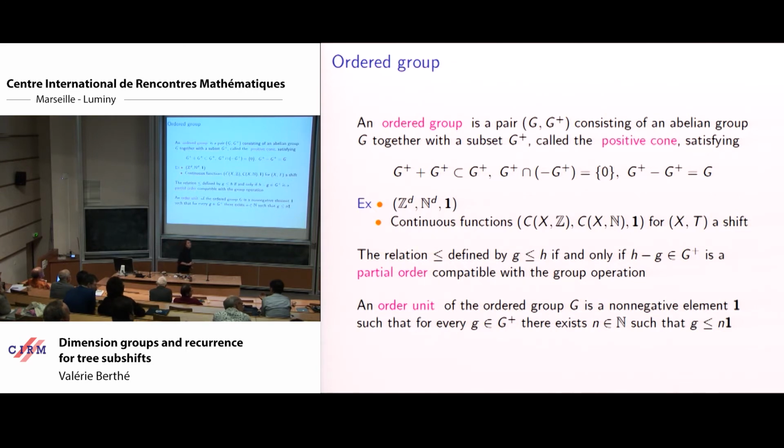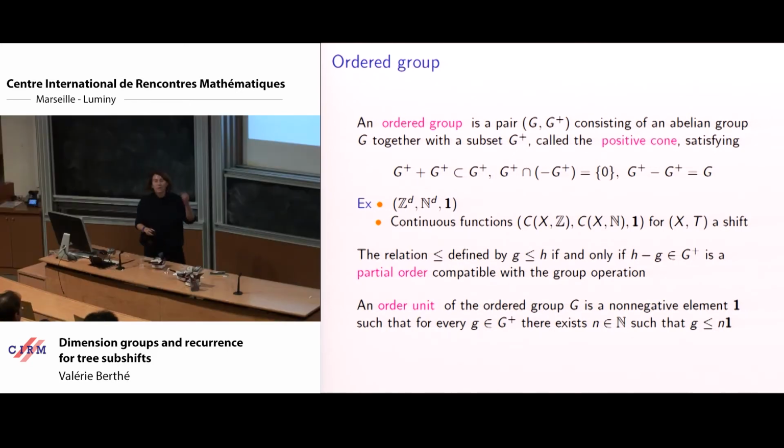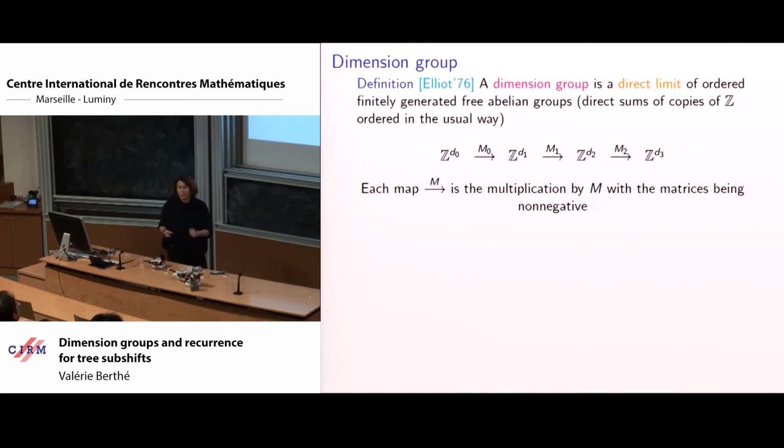You can take 2, 2, 2, 2, 2. Yeah, exactly, that would work. You don't have uniqueness of the units. It's not my choice of the terminology, but yes, I understand that unit might be confusing. And in fact, the groups we will have will be simple, and every element of the cone will be a candidate for being a unit. You just need not to take something on the boundary of the cone.